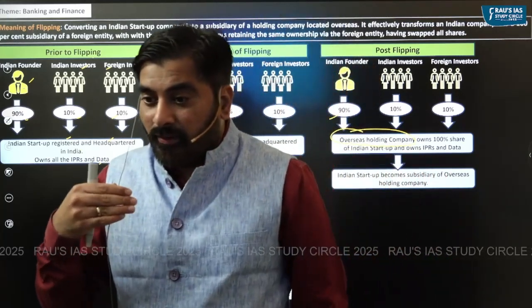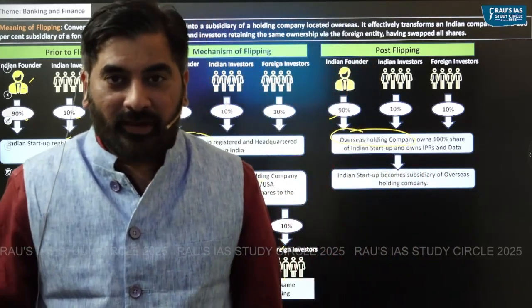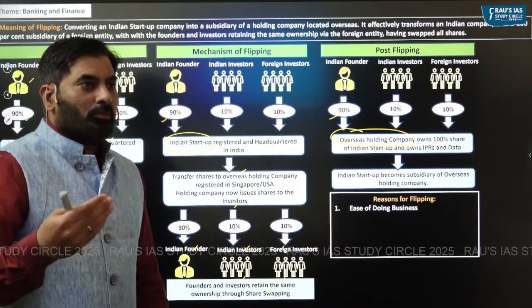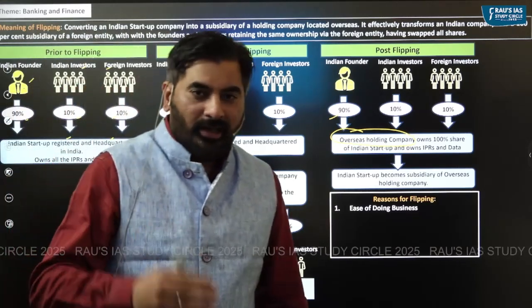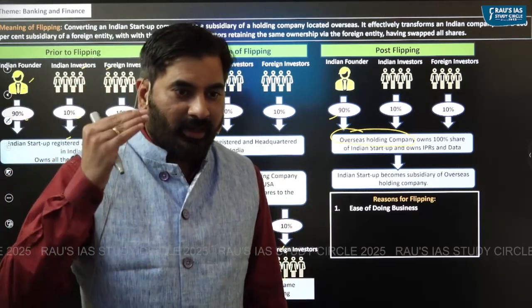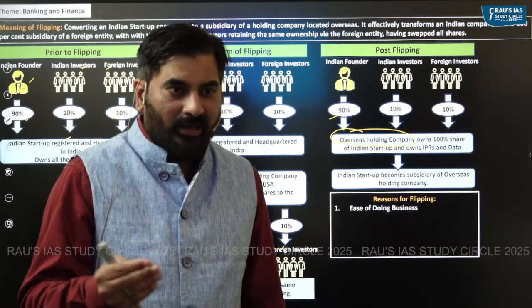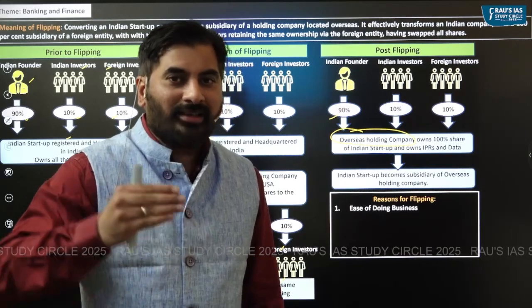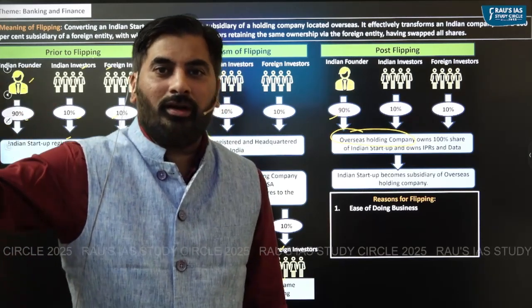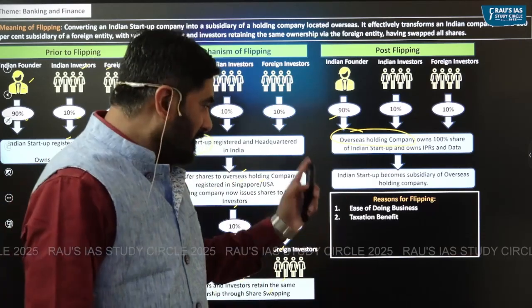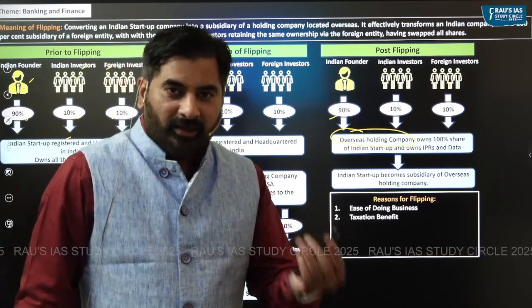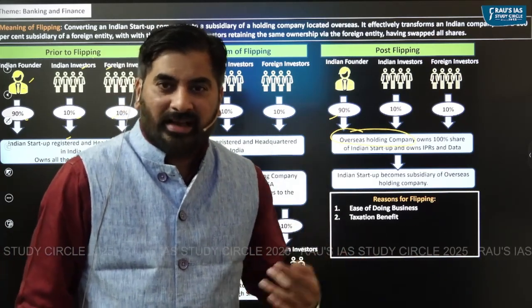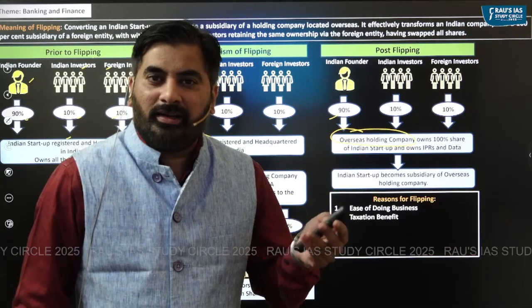But why is flipping taking place? Why does it take place? Obviously, there are multiple reasons. Reason number one, probably ease of doing business. India has made drastic improvements in terms of ease of doing business. But our ease of doing business is still considered to be poor as compared to countries such as Singapore or USA. Reason number two, if a company is headquartered in Singapore, and Singapore, as you know, is a tax haven, the companies enjoy tax benefits.